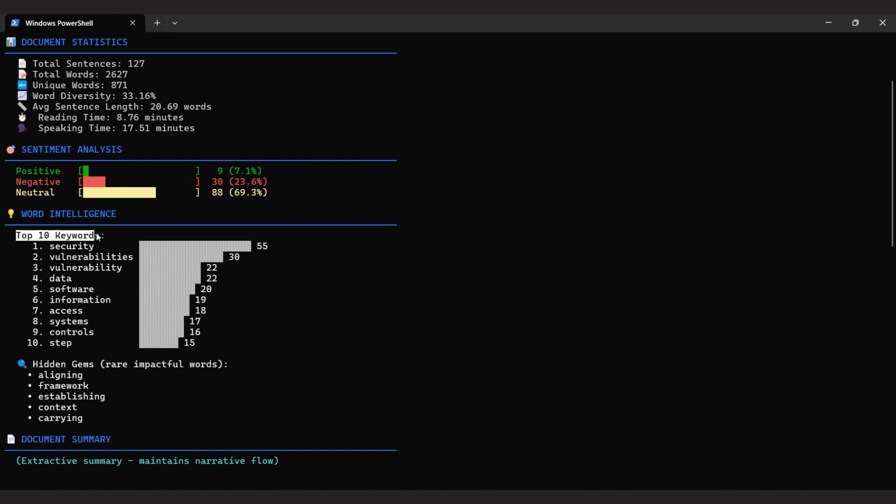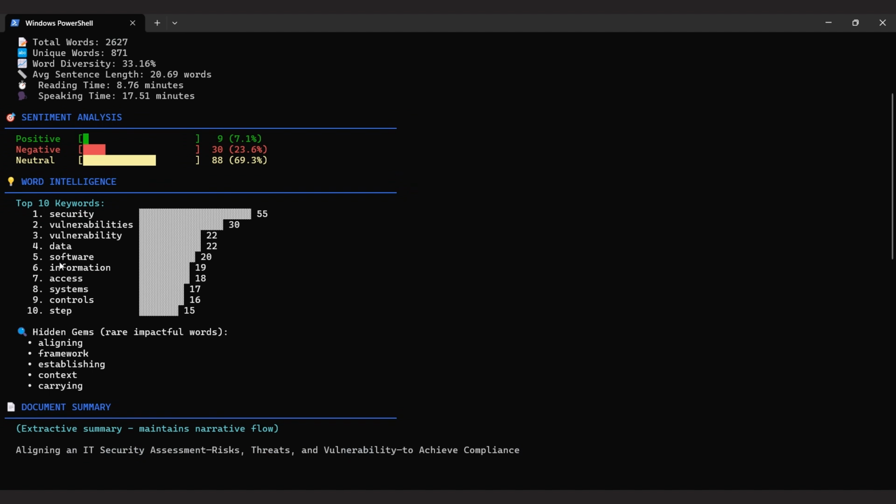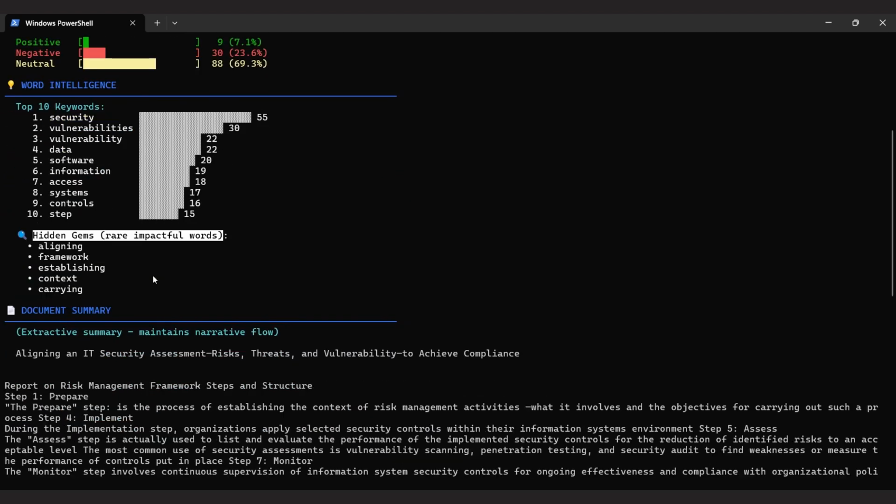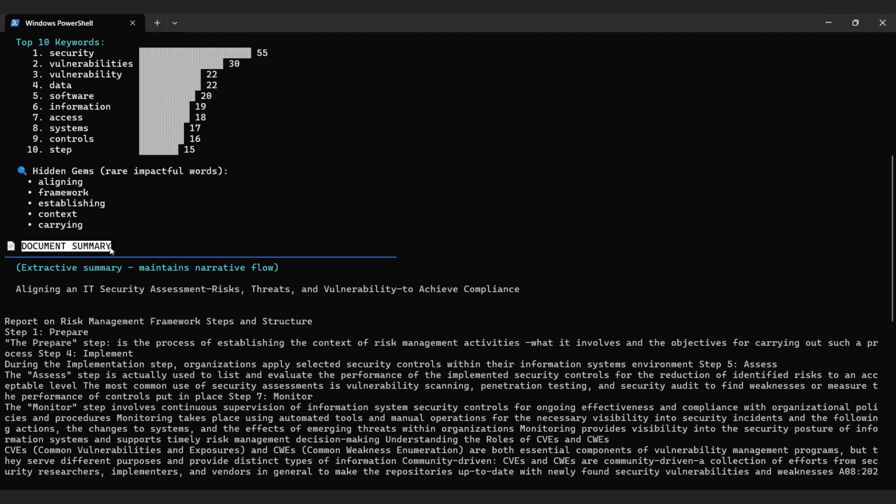Word intelligence reveals the top 10 keywords. Security appears 55 times, clearly the dominant topic. And look at these rare impactful words TextMind discovered: aligning, framework, establishing. Here's our extractive summary that maintains the narrative flow.